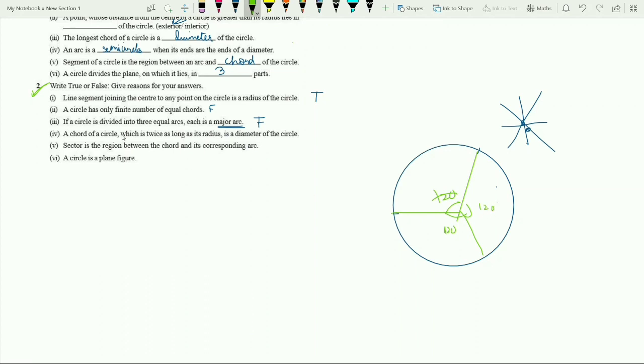A chord of a circle which is twice as long as its radius is the diameter of the circle. This is true, we have discussed it before. Sector is the region between the chord and its corresponding arc. False. This is a segment. Sector is the region between the radius and the arc, a plane figure. This is true. So we have completed this.